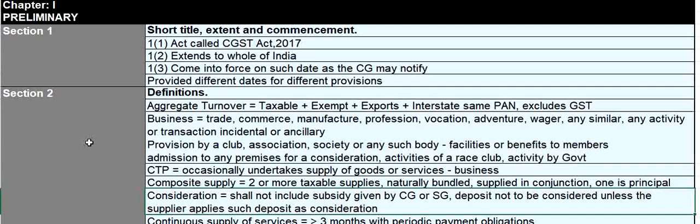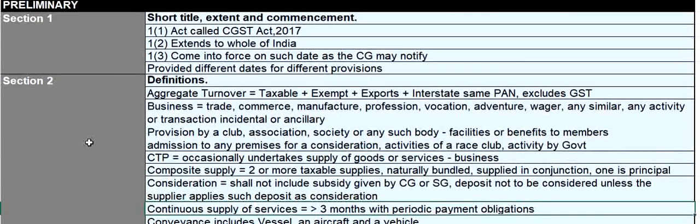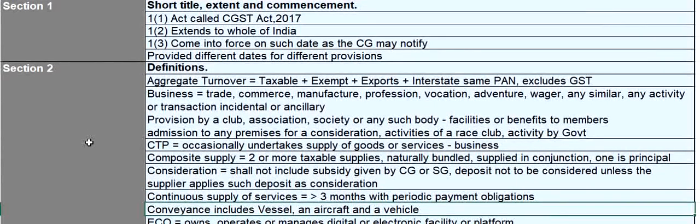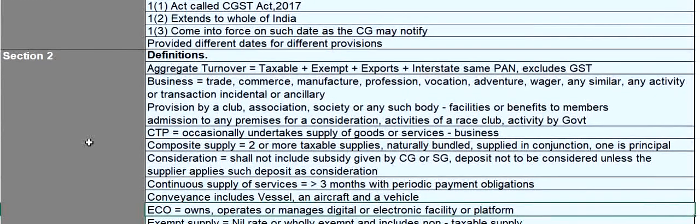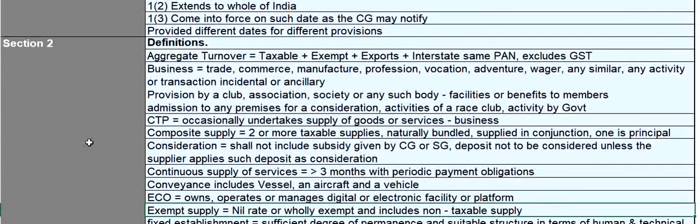Consideration will not include any subsidy given by central government or state government, and it will not include deposit unless the supplier applies such deposit as consideration. Continuous supply of services means supply of services for more than 3 months with periodic payment obligations. Conveyance will always include vessel, aircraft, vehicle, these three things. Electronic commerce operator means a person who owns, operates or manages digital or electronic facility or platform.